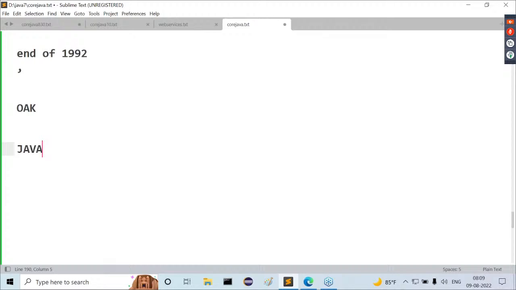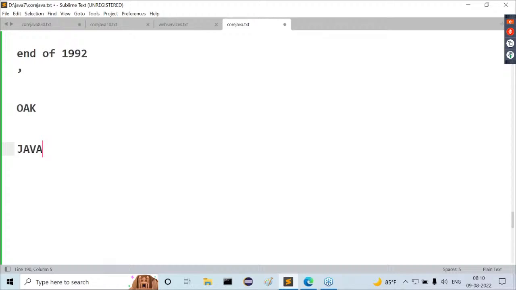All of a sudden, all the Green project people had this thinking: why don't we give this name to our new programming language? They sent this proposal to Sun Microsystems. Fortunate or unfortunate, Sun Microsystems accepted that name, and the given name for this new programming language is Java. That's it.